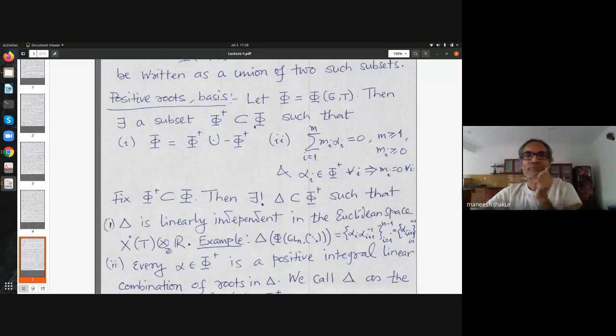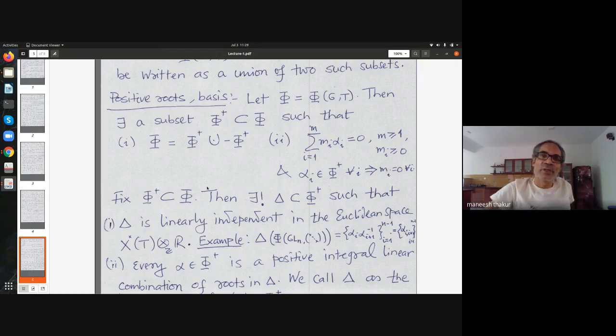And the negative roots: the whole set decomposes as phi plus, disjoint union with minus phi plus. And these are called negative roots. And then the property of these roots is that if I have an integral combination equal to 0 with non-negative coefficients, then each one of them must be 0.